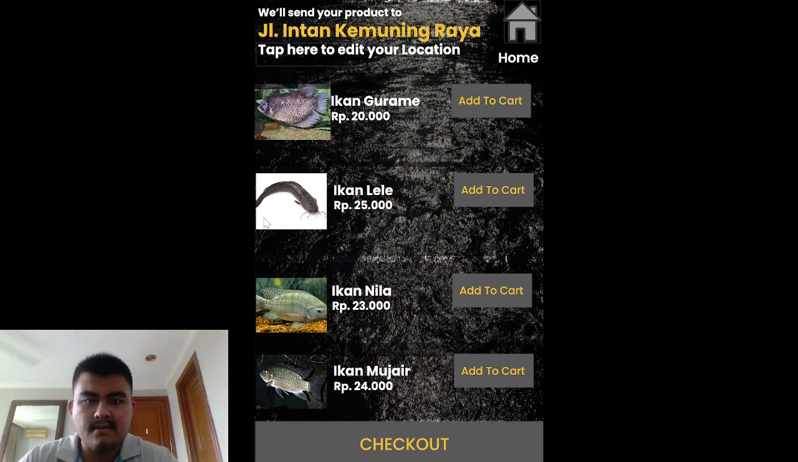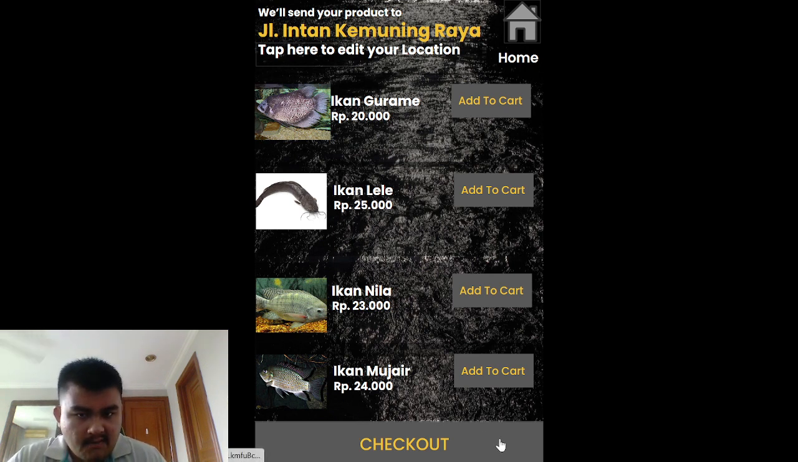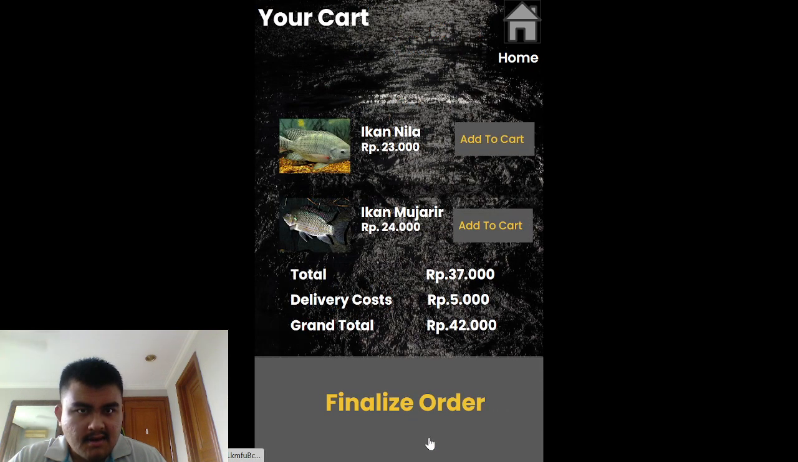We're ordering, because we're selling the catfish, right? This is catfish, this is gurame, and since this is in Indonesia, the currency is in rupiah, right? So once you add all of them to cart, you can just check out. And let's say this is an example. Once you've added the product, ikan nila and then ikan mujair, with the cost, and then you already add them to your cart, it will give you the total, and then the delivery cost is this, and the grand total is 42.